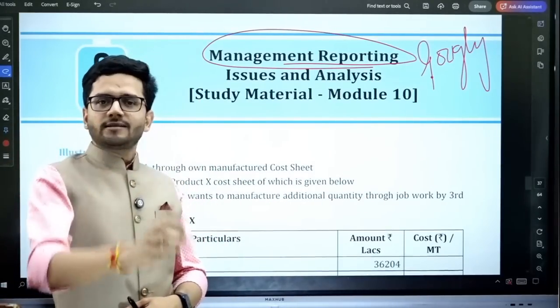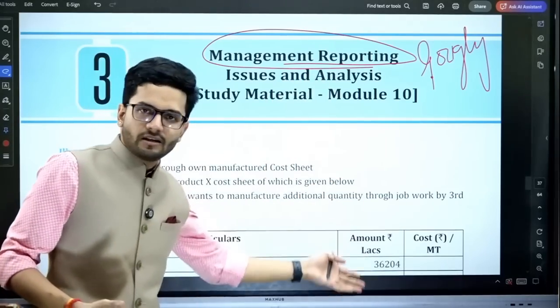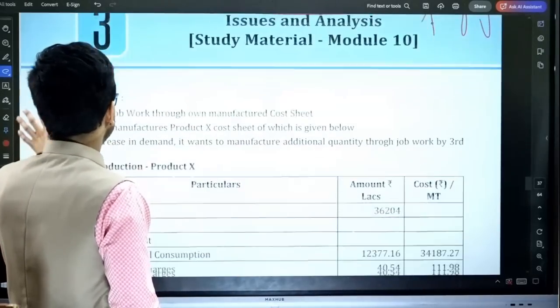You just practice questions which have come in the past, questions in the study mat, and questions in the workbook. That's all you can do. So let's see what questions are given in the workbook.